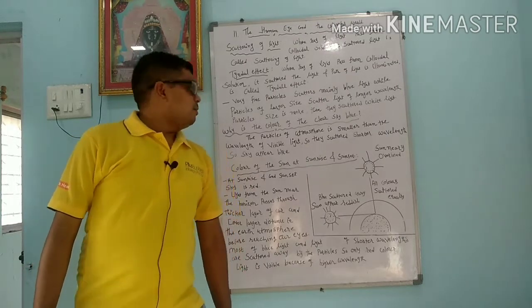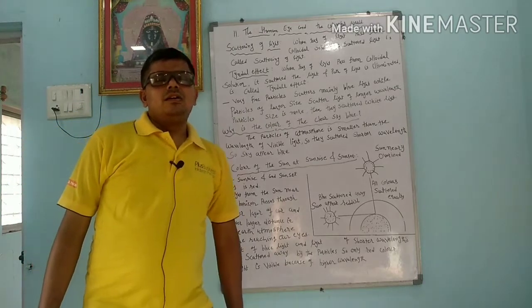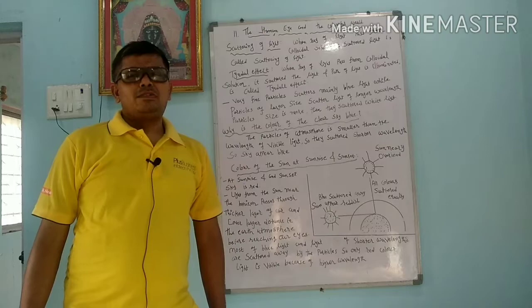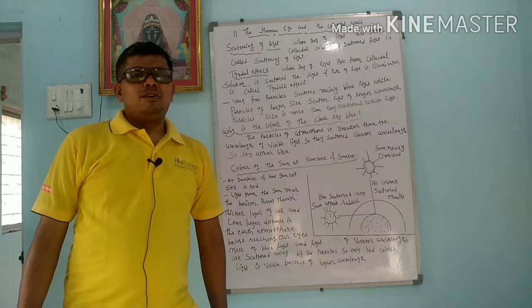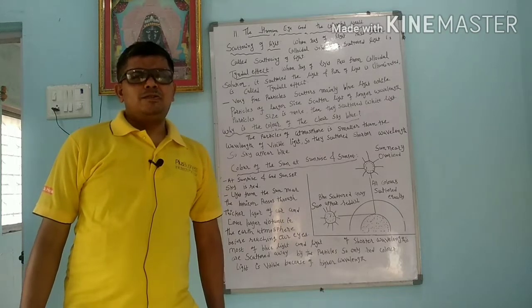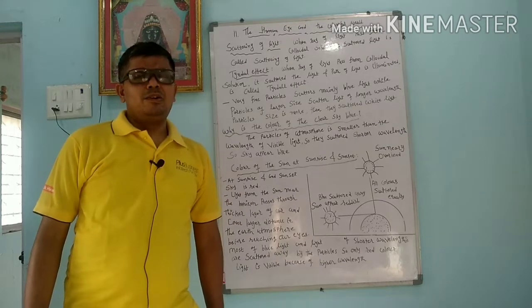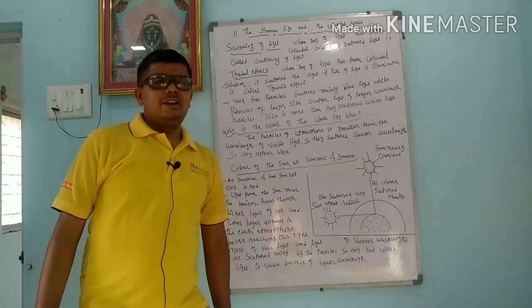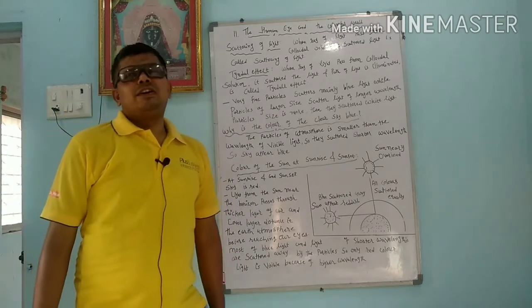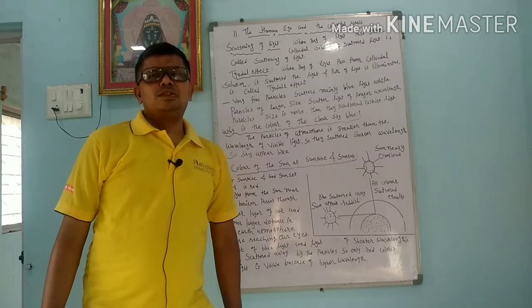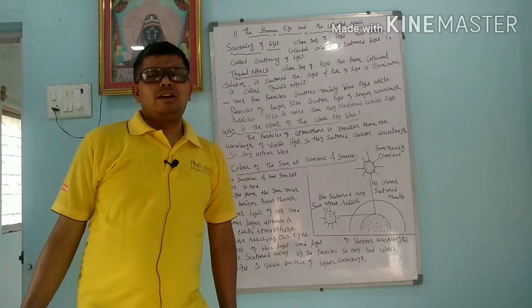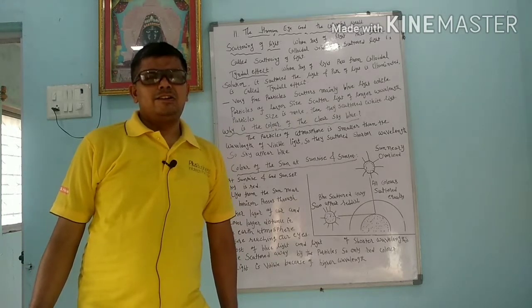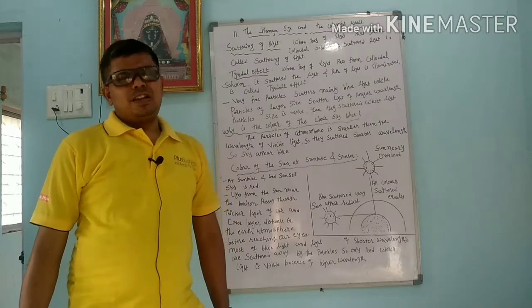Now we will learn about the Tyndall effect. Whenever a ray of light passes through colloidal or suspended particles, all the particles scatter the light, so we can see the path of the light. That is called the Tyndall effect. Generally you can see this effect in a forest, or when a room is closed and we allow one ray of light to come in, you can see particles floating in the air that scatter the light.